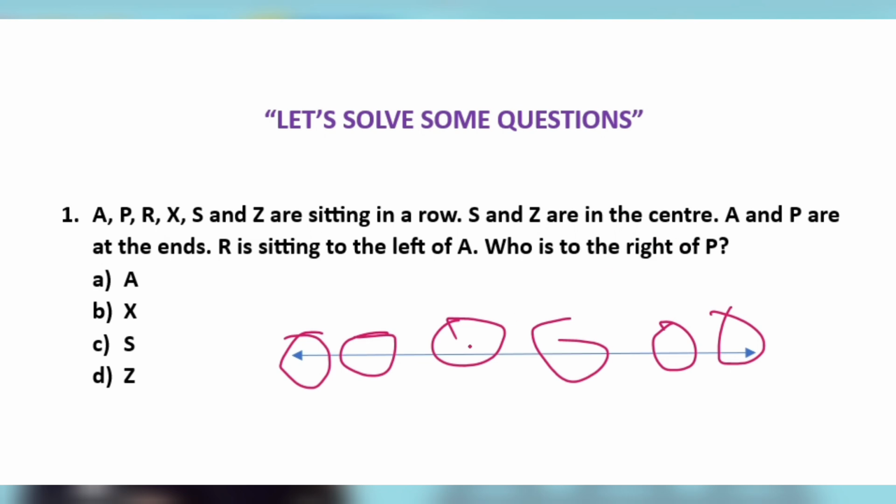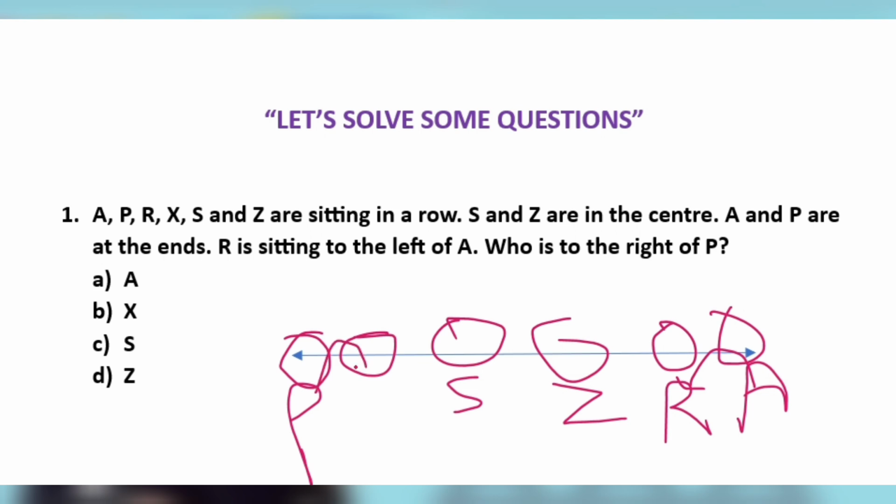S and Z are in the center. A and P are at the ends. R is sitting to the left of A. Who is sitting to the right of P?